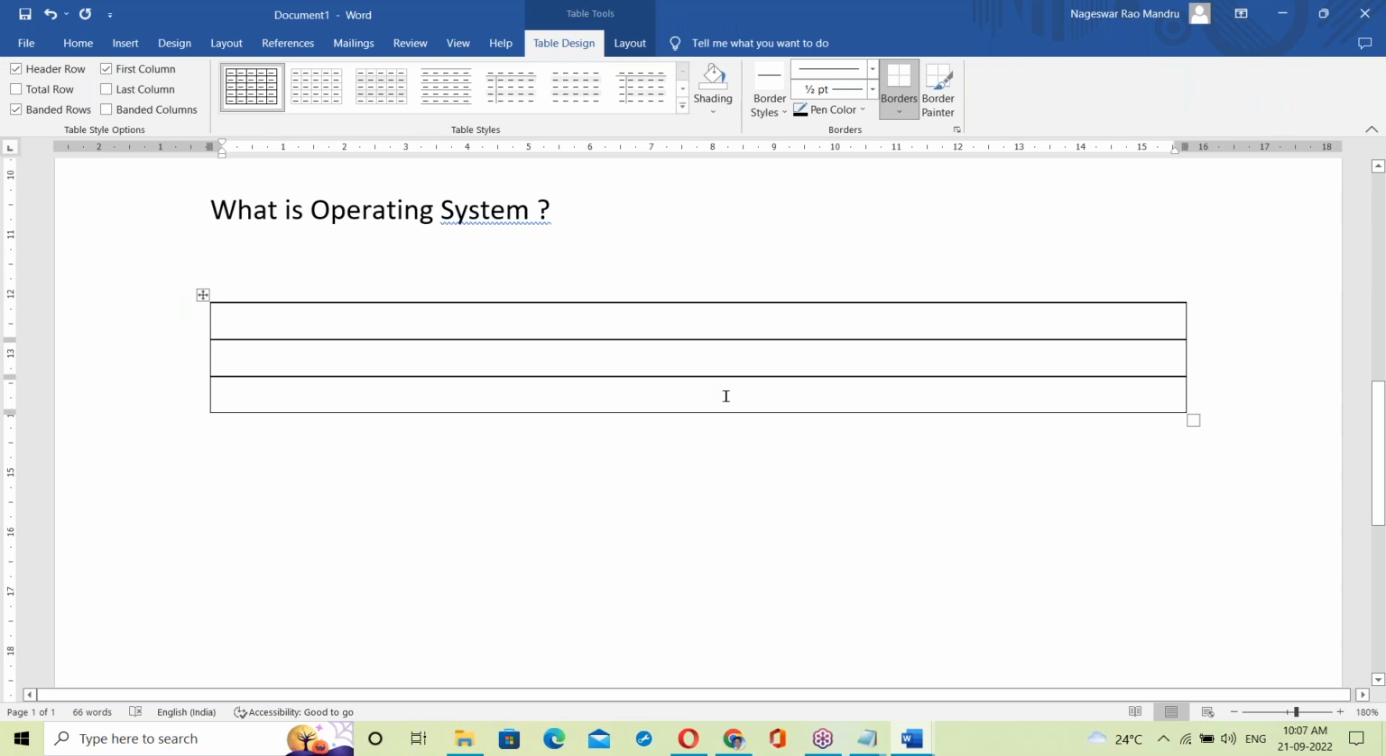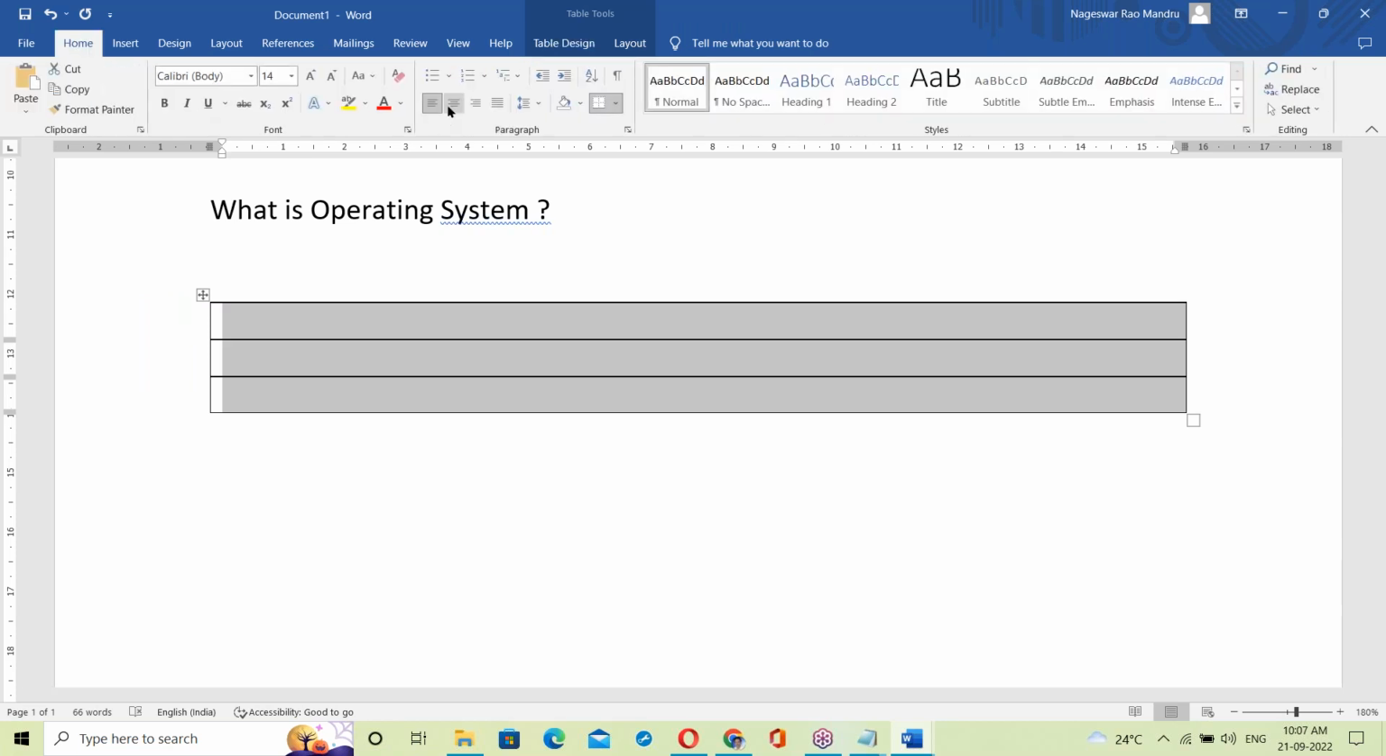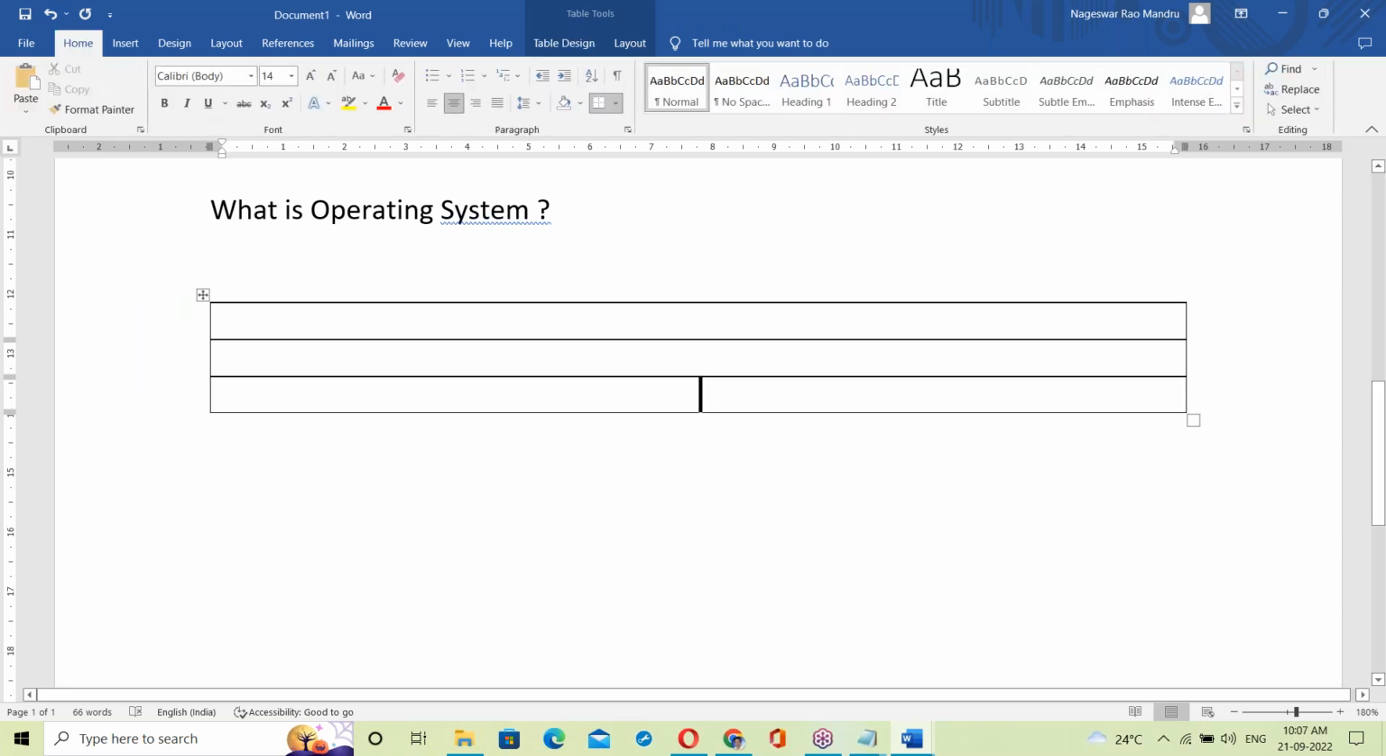In a computer, first of all, there is a hardware layer. On top of the hardware, the OS, the operating system, is running.